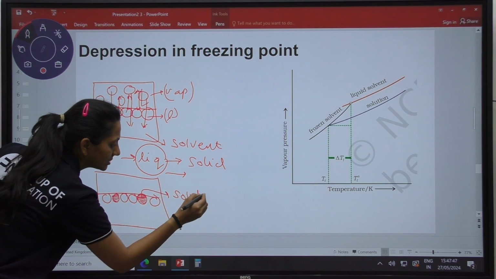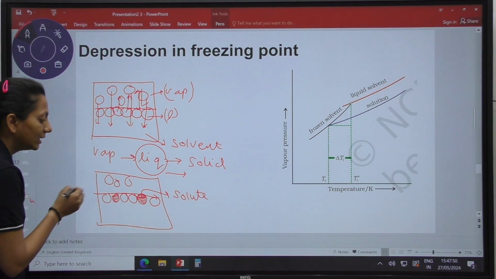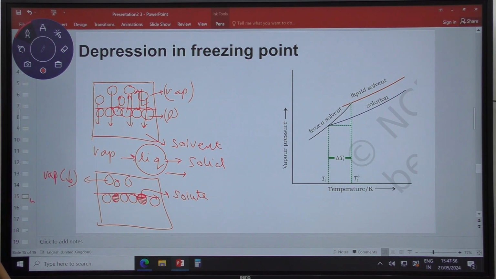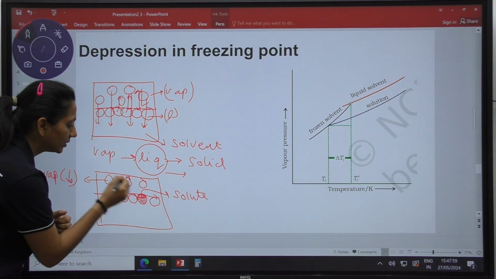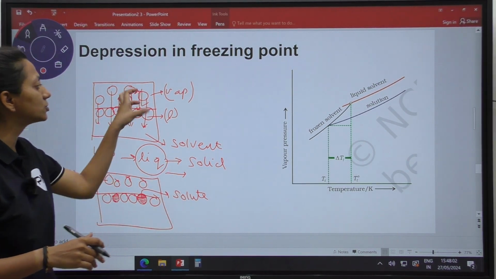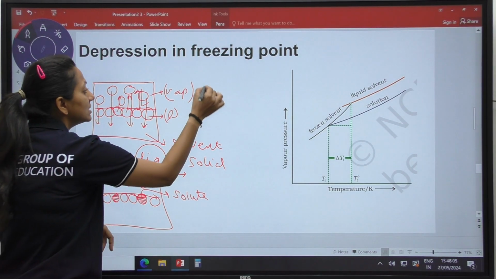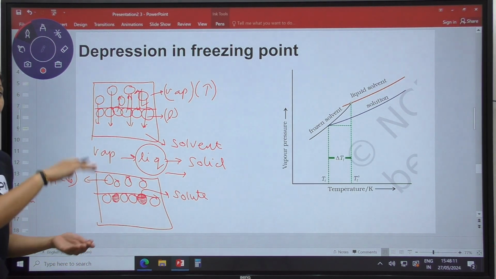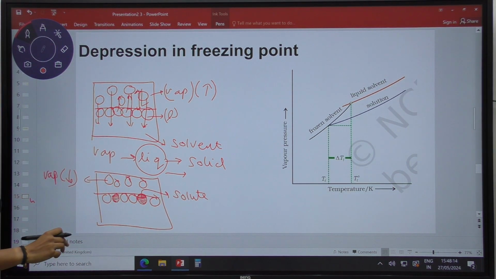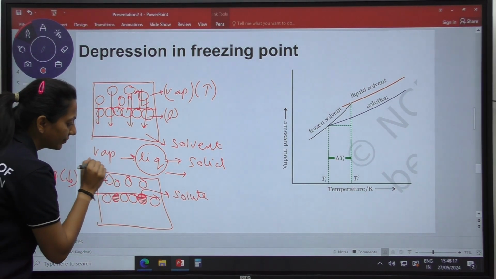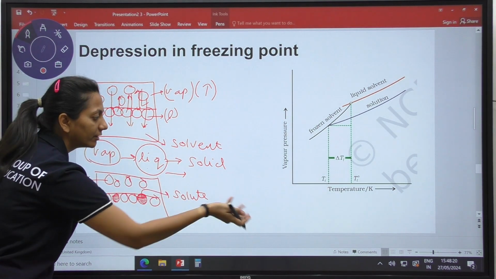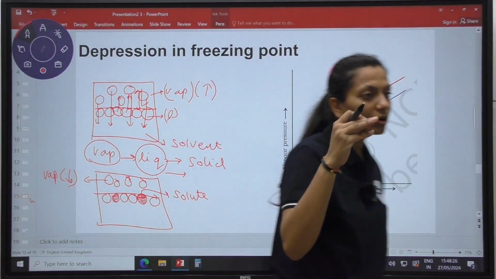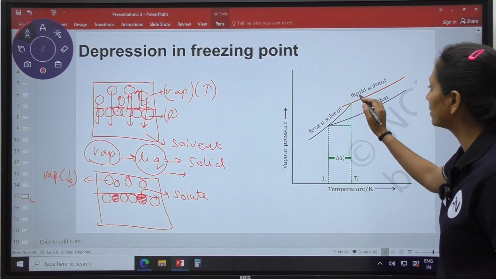These are the solute particles. In pure solvent, more vapors form. In the solution, because of the solute particles, fewer vapors form. So with less amount of vapors, it is going to freeze more easily, because from vapors we first have to make liquid, and from liquid we convert into solid. So here we have the depression in freezing point. The freezing point of the solution is less as compared to the freezing point of the solvent.